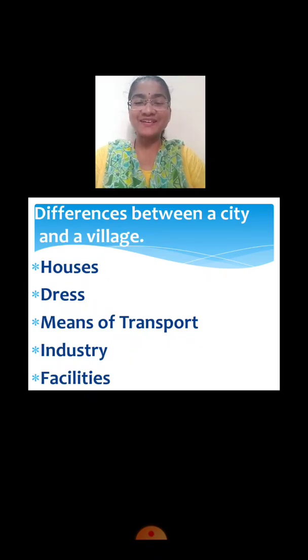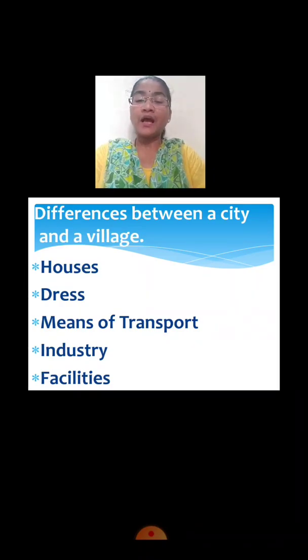Yes, very good. The houses in villages are made up of bamboo and mud. Yes, and walls and floors are made up of a mixture of grass and cow dung. Okay, so the houses are kacha houses we can say, because these kinds of houses need maintenance very often. Means before the rainy season and after the rainy season, this kind of houses need maintenance, so we call them kacha houses.